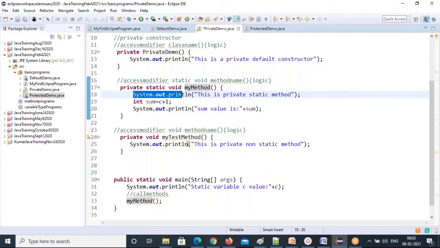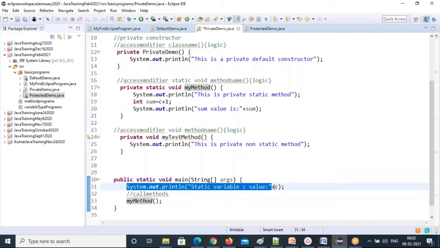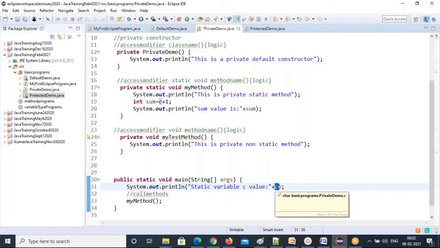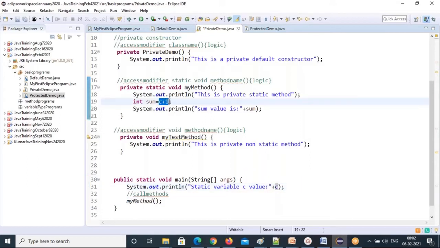And one method calling on another method. Now this is the logic I'm building in the main method. So calling the method and calling the variable. I'm calling this C variable value I'm printing, and I used the C variable here to do some calculations. And a lot of logic you can build in your own method.